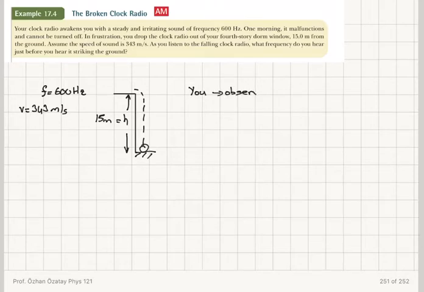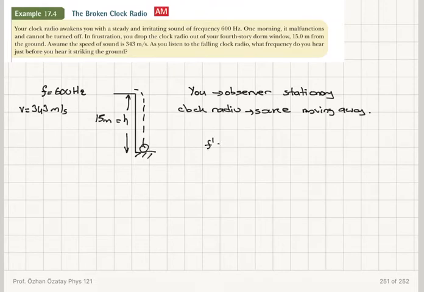You are the observer, and the observer is stationary. The clock radio is the source of waves, and it is moving away from the observer.